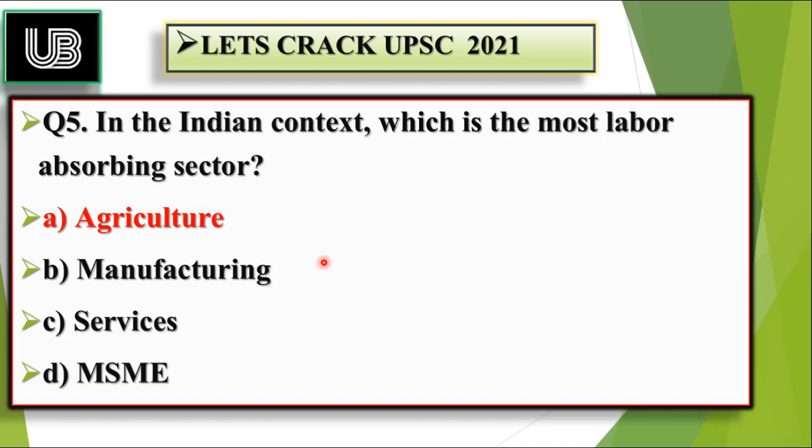According to 2019 data, approximately 43 percent of persons are employed directly or indirectly in the agriculture sector. So it's not only the most labor intensive sector, but also the most employing sector of the economy. And in the economy, majorly there are three sectors. First is the primary sector, second is the secondary sector, and third is the tertiary sector.